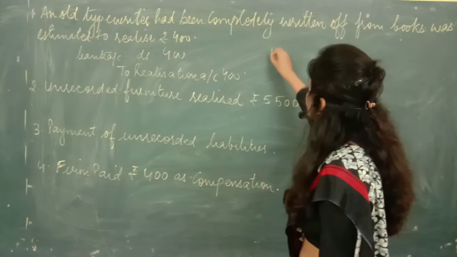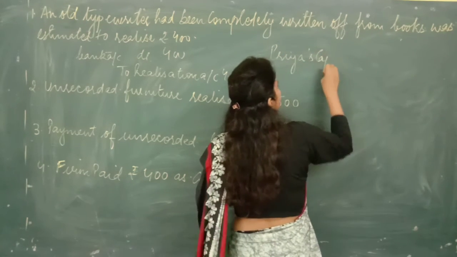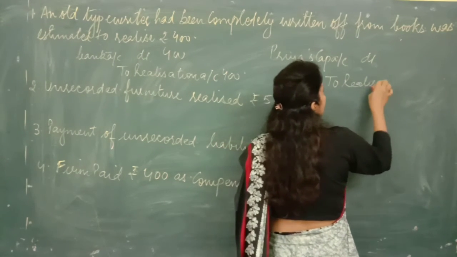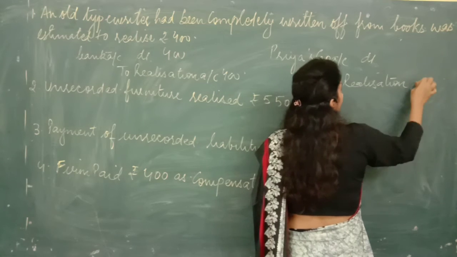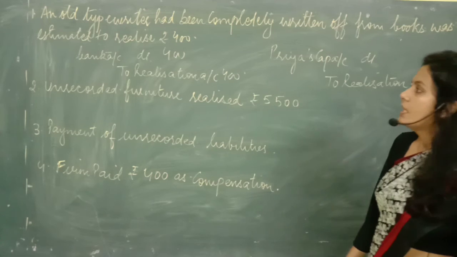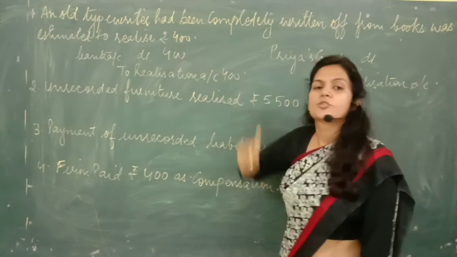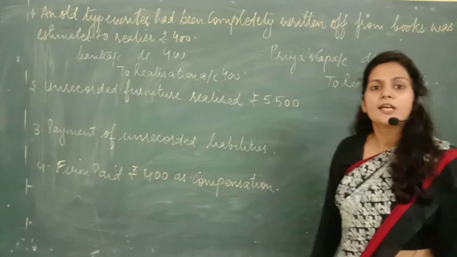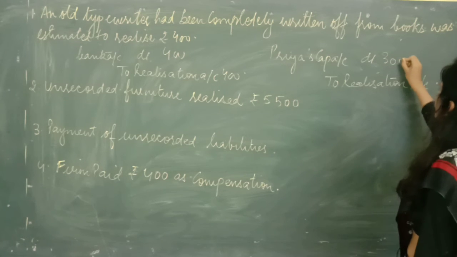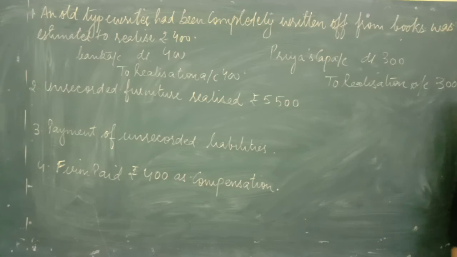So now as Priya is going to take over this typewriter, the entry will be Priya's capital account debited to realization account. Now at 25% less, take out 25% of 400, that is rupees 100. So she is going to take it at rupees 100 less. It means she agrees to take over this typewriter at rupees 300. I hope this point is clear.